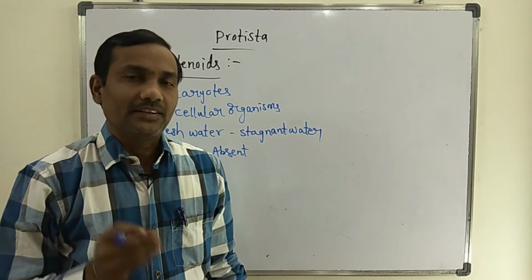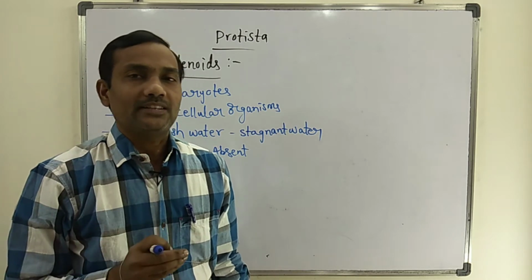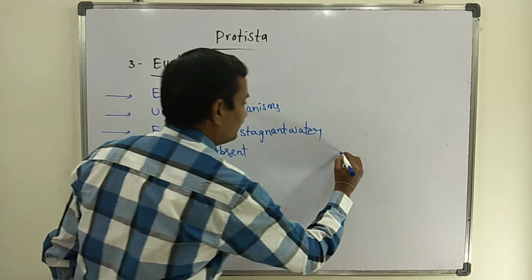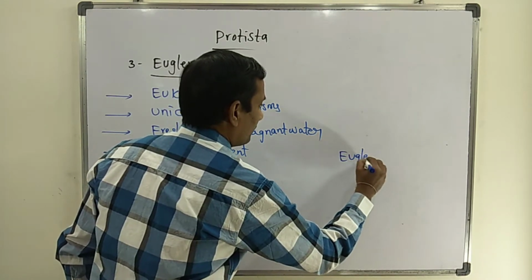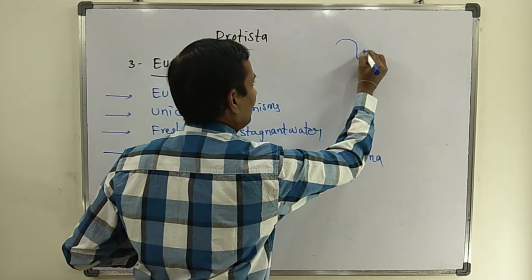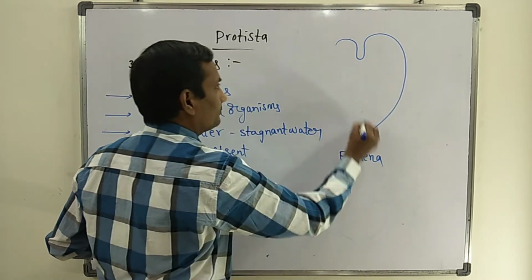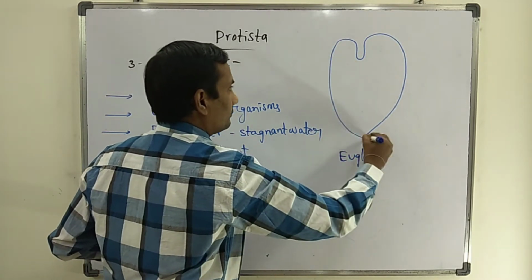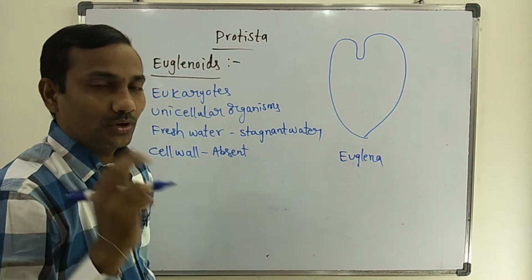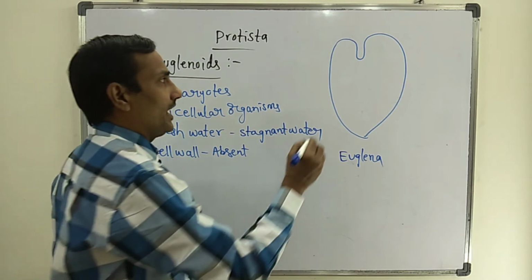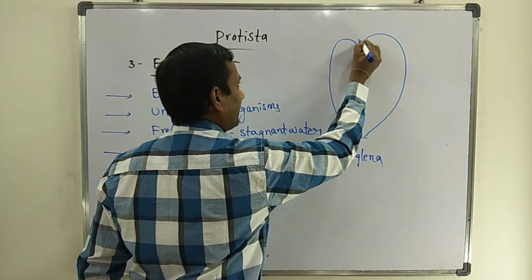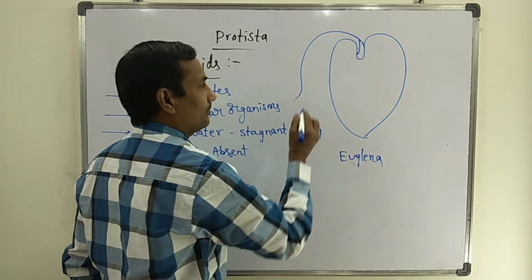Now we will discuss detailed information about euglenoids with the help of the well-known example Euglena. Now I am drawing the structure of Euglena. Once you observe the Euglena cell, it consists of 2 flagella, one short flagellum and another long flagellum.